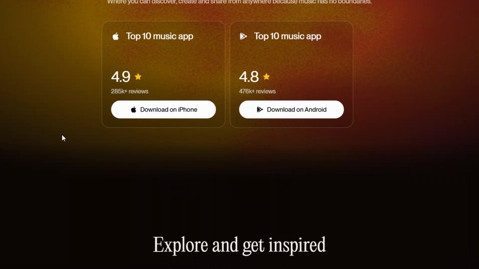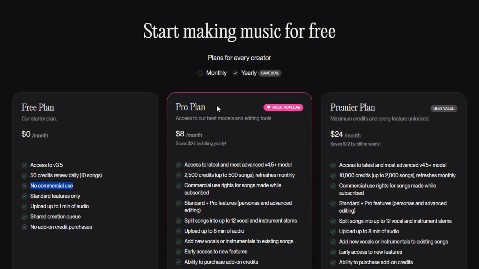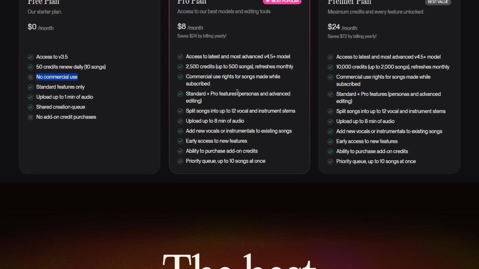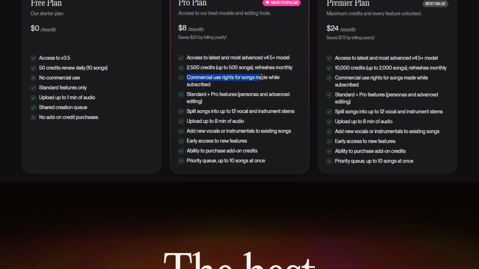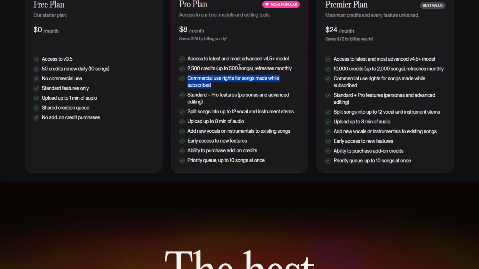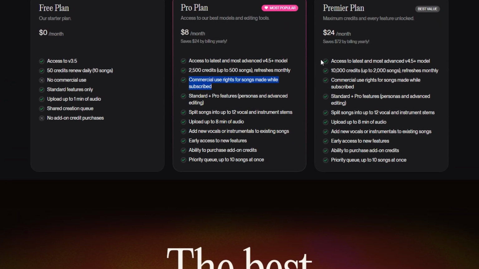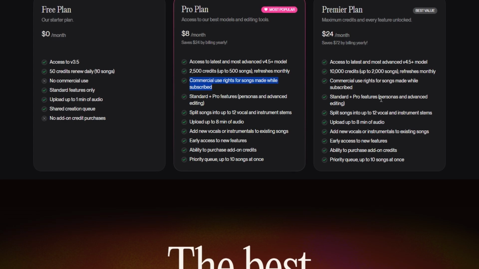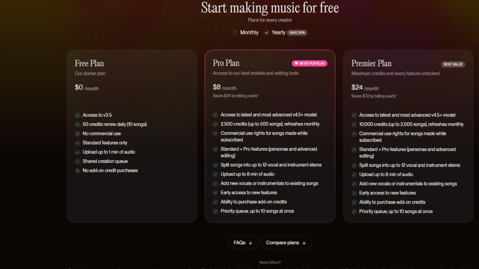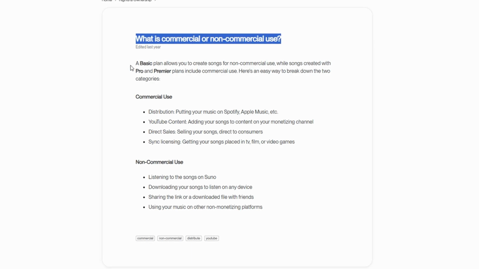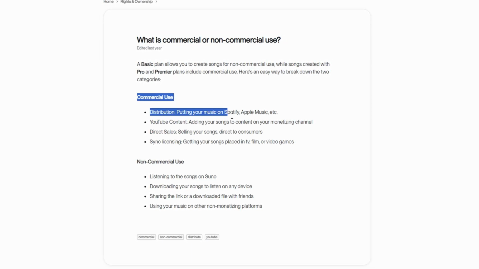But if you're using one of the paid plans like the Pro or Premier plan, then you've got more flexibility. Those plans let you use the songs commercially. So yes, you can upload them to YouTube, include them in monetized videos, distribute them on music platforms like Spotify or Apple Music, and even license them for things like movies, TV shows, or video games.